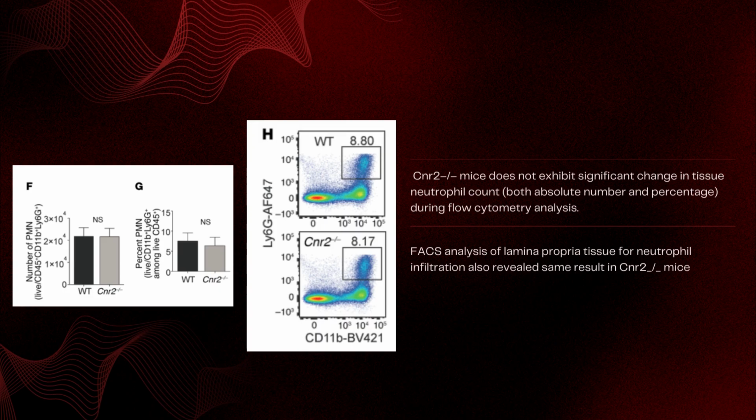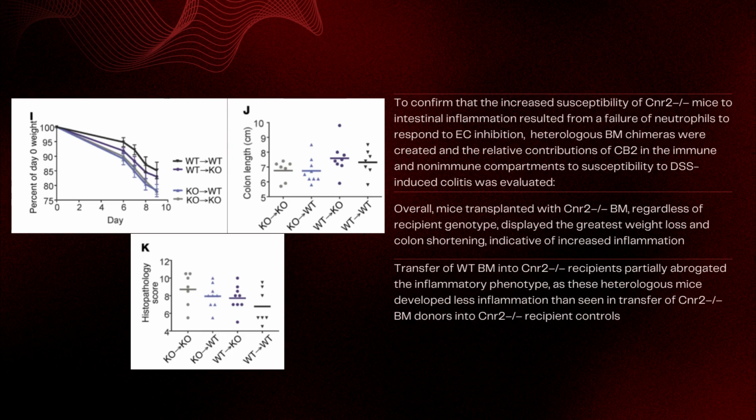And finally, coming to figures I, J, and K, to confirm that the increased susceptibility of CNR2 negative mice to intestinal inflammation resulted from a failure of neutrophils to respond to this endocannabinoid inhibition, bone marrow chimeras were created, and the relative contributions of CB2 in the immune and non-immune compartments to susceptibility to DSS-induced colitis were evaluated.